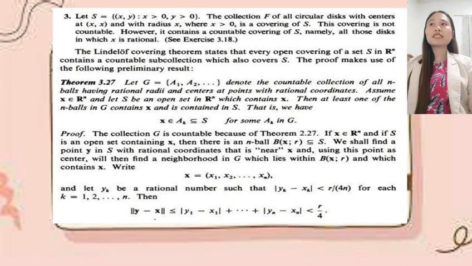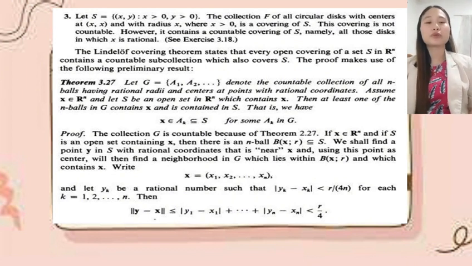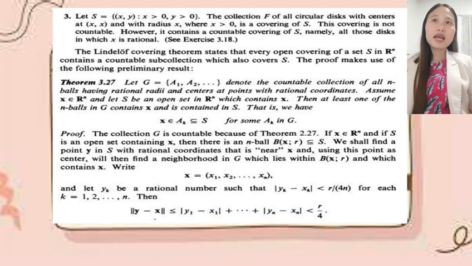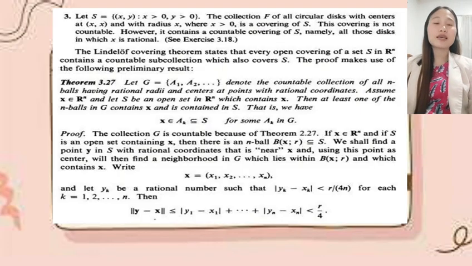Another example, let S = {(x, y) : x > 0 and y > 0}. The collection F of all circular disks with centers at (x, x) and with radius x, where x > 0, is a covering of S. This covering is not countable. However, it contains a countable covering of S, namely all those disks in which x is rational.